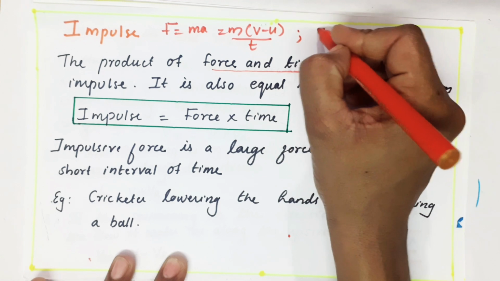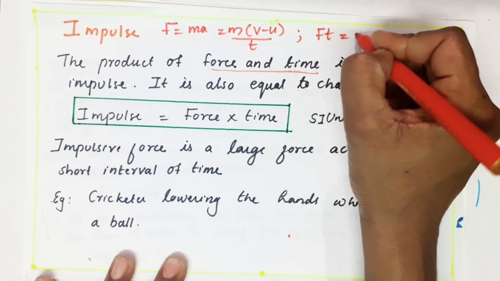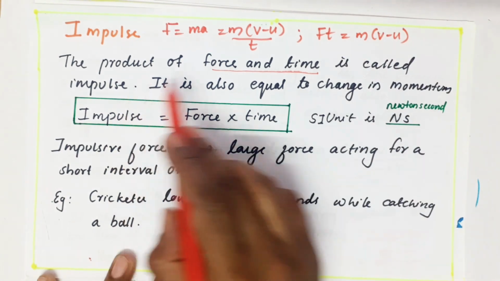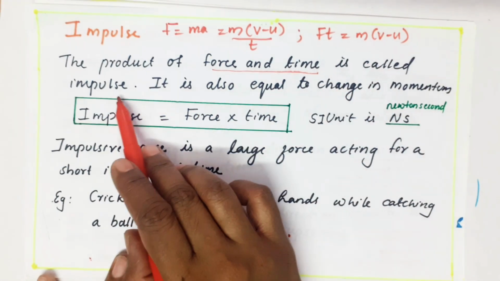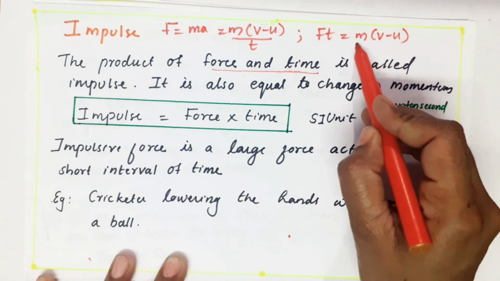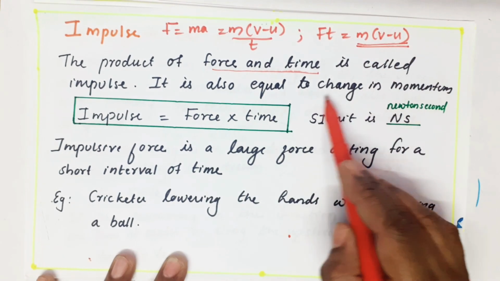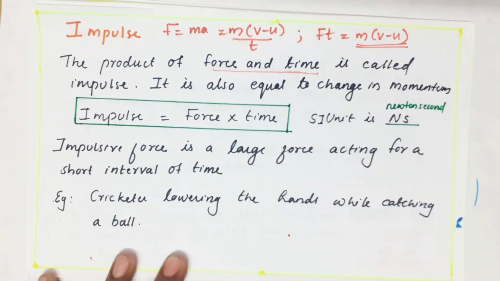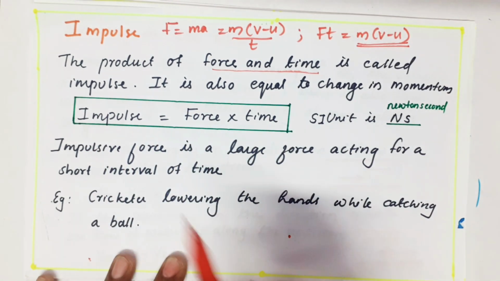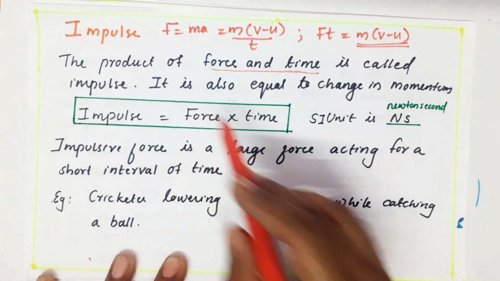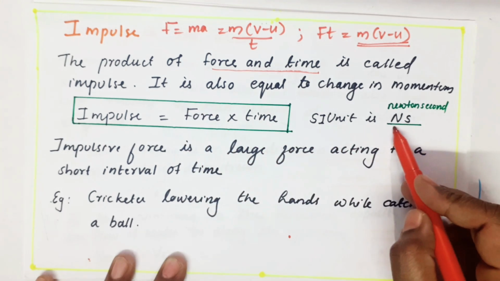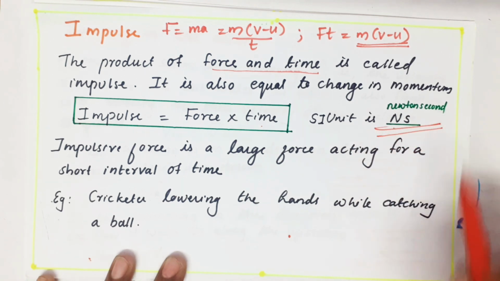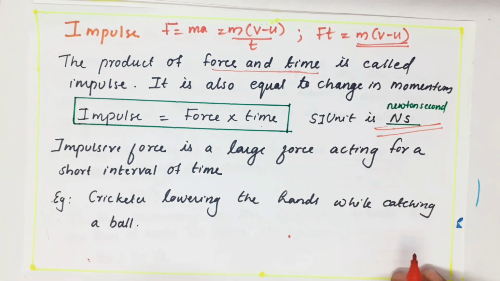Can you tell me what is force into time? Force into time is m into v minus u. Product of force and time is called impulse and it is also equal to this term. What is this term? Change in momentum. Force into time is called by a name, impulse. Force unit is Newton. Time unit is second. So the unit of impulse is Newton second.